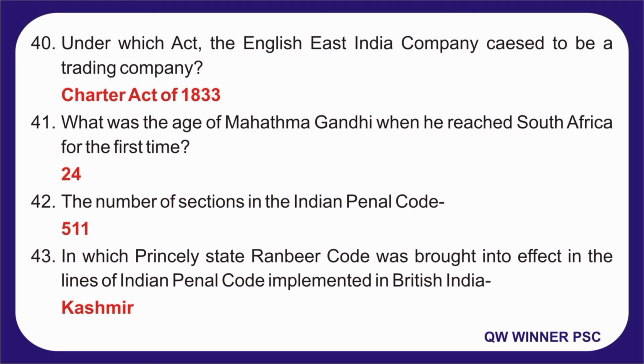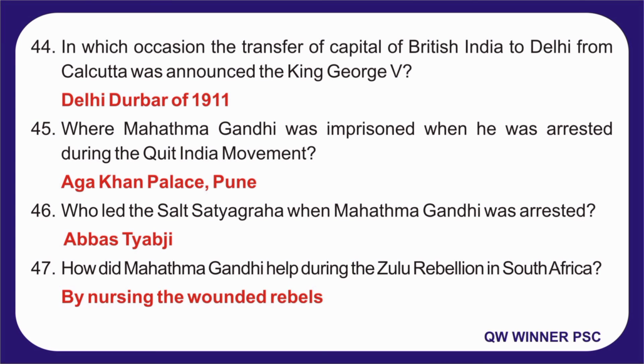43. In which princely state was the Ranbir Penal Code brought into effect on the lines of the Indian Penal Code implemented in British India? Answer is Kashmir. 44. On which occasion was the transfer of the capital of British India from Calcutta to Delhi announced by King George V? Answer is Delhi Durbar of 1911.